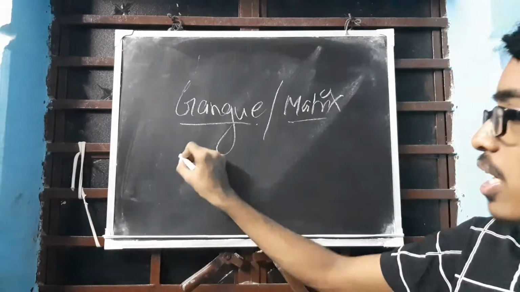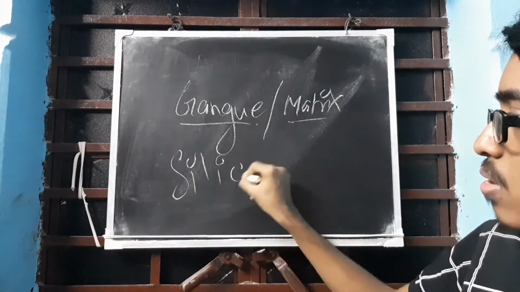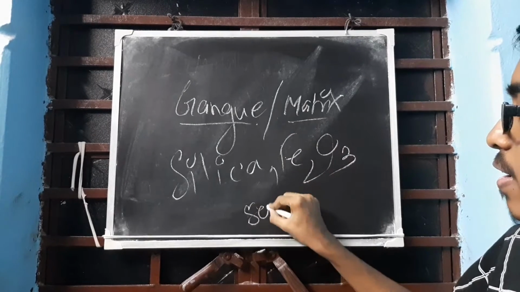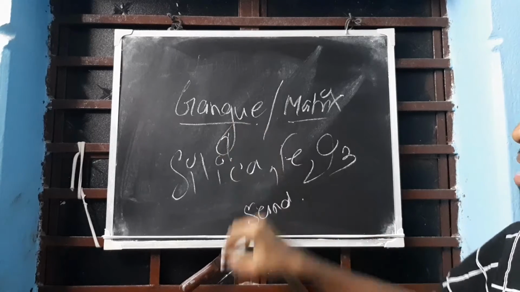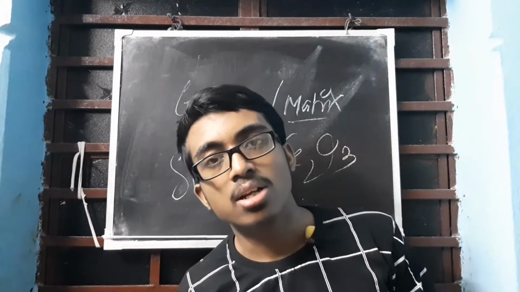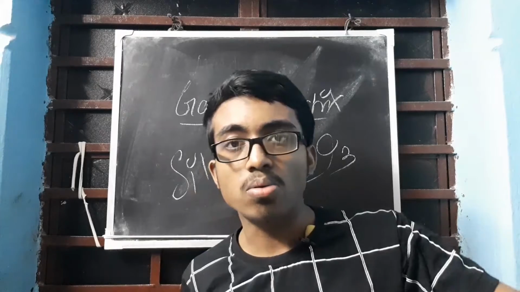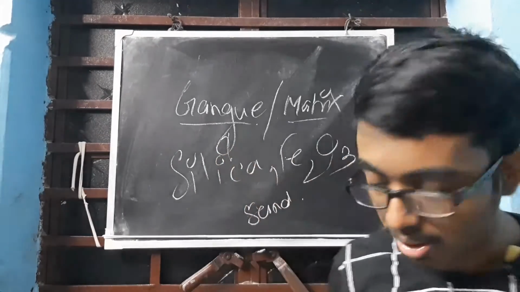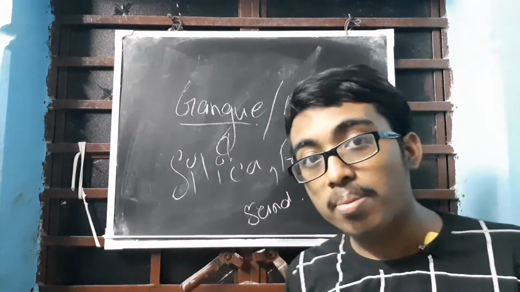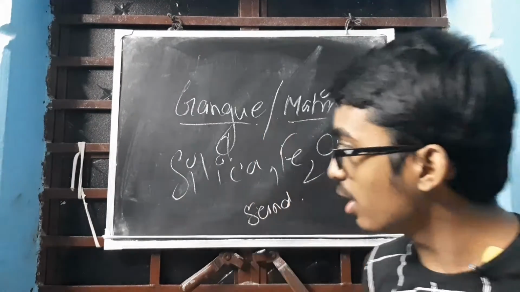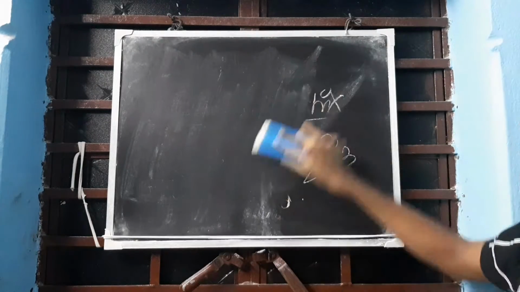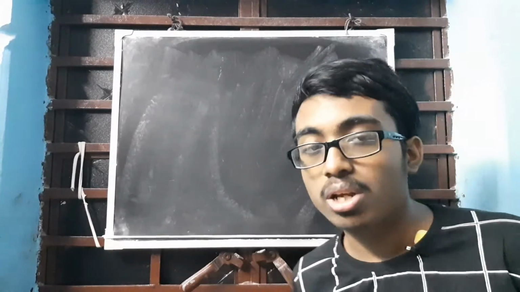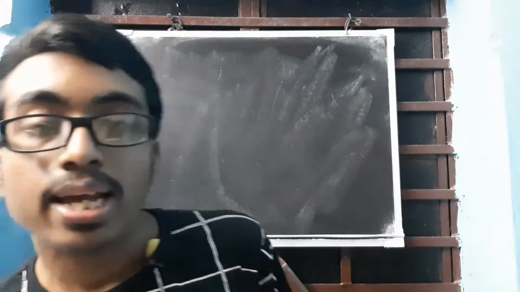Impurities like silica, Fe2O3, and sand are all termed gangue or matrix. So if these are present along with the compounds, it is said to be a mineral. Can you extract a pure metal from a mineral? Yes, you can extract from a mineral, but then it becomes an ore.